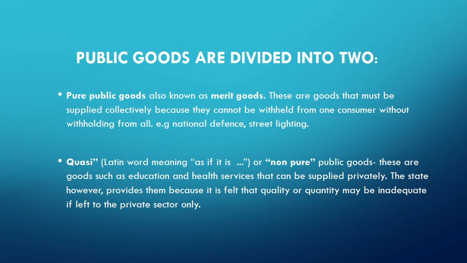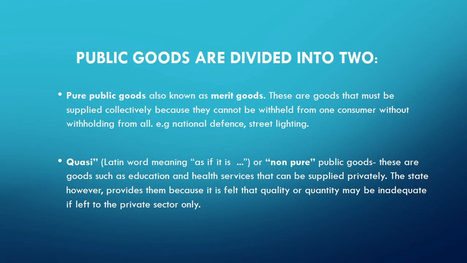Pure public goods are also known as merit goods. These are goods that must be supplied collectively because they cannot be withheld from one consumer without withholding from all other consumers, e.g. defense, street lighting.